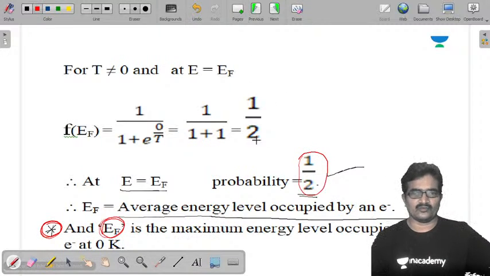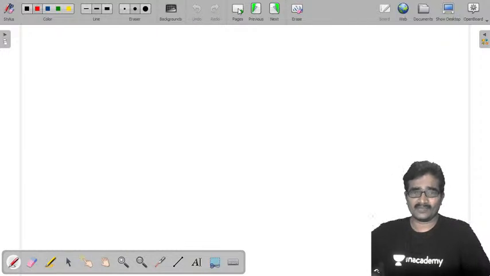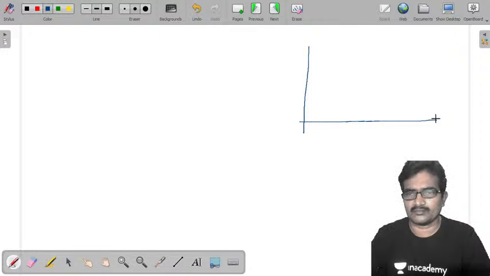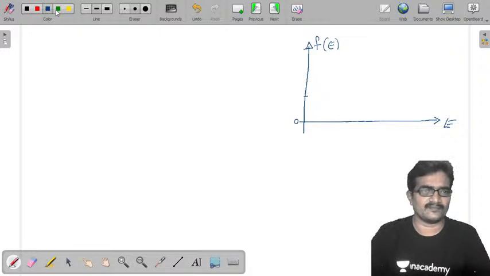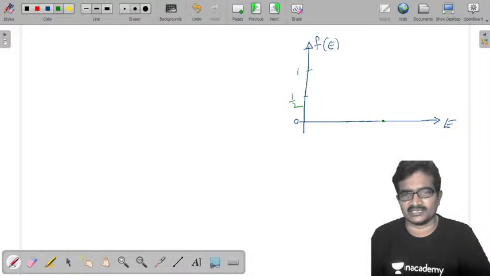Now from this, what we understand? This is the plot we get so far at 0 Kelvin. Energy, f of E, its value is here 0, here it is 1 by 2, here it is 1, and here is EF, the Fermi energy level.